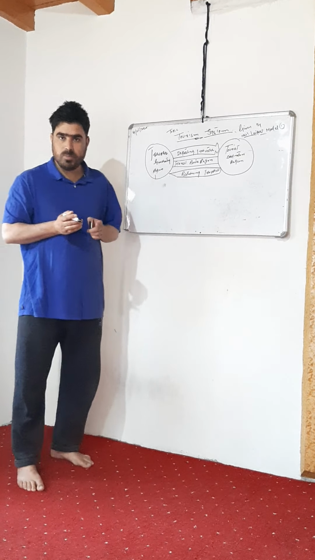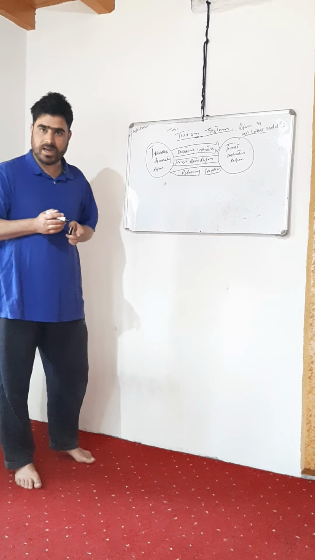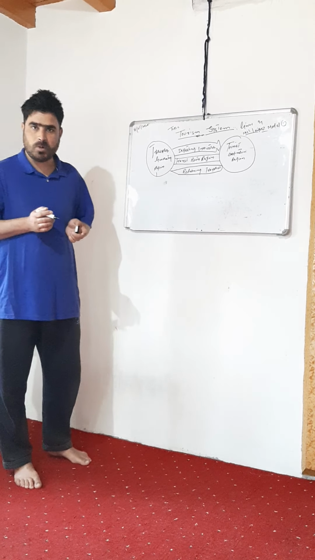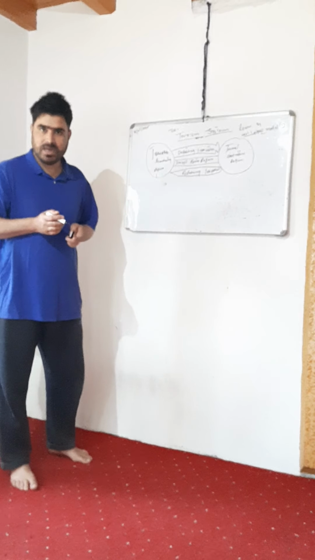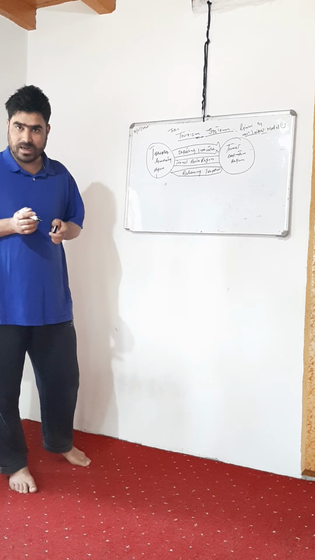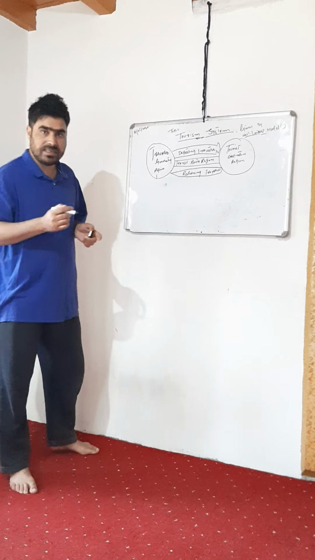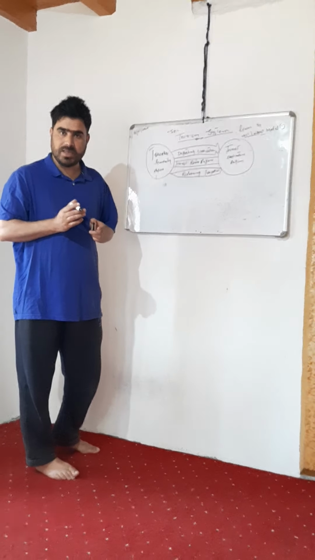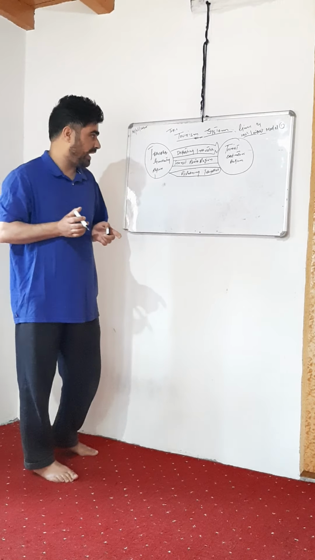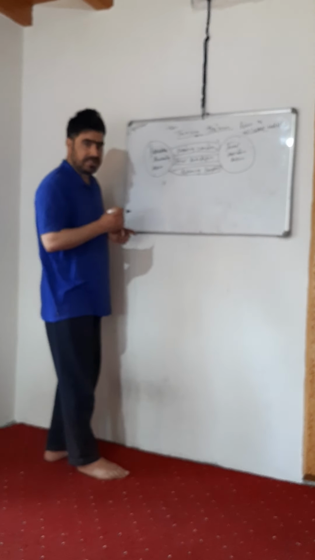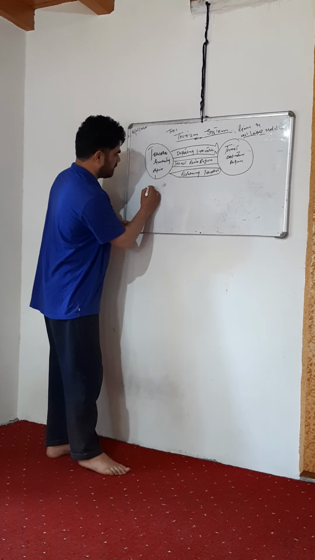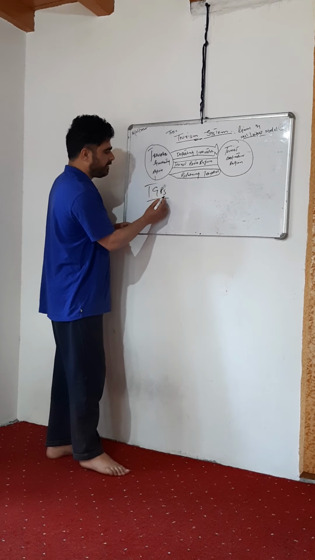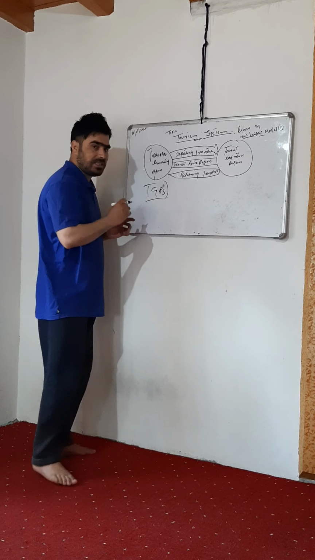Suppose I belong to Kupwara, and I made my plan to go to Gulmarg. Suppose I started my journey from Kupwara. As I started the journey from Kupwara, that is the traveler generating region for me. Traveler generating region means a point where the journey takes place. In short we say TGR. It is the point where the journey takes place.